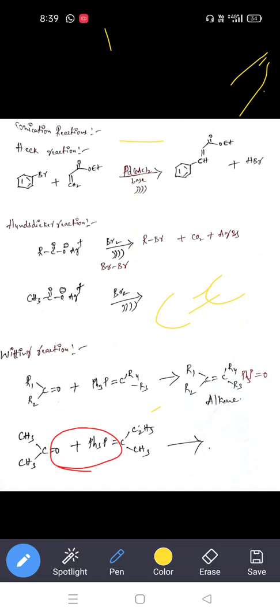The carbon between the two double bonds. This carbon has CH3 and CH3. So here this carbon is connecting with C2H5 and CH3. So one of the C2H5 from here, one of the CH3. So finally we are getting this alkene product.